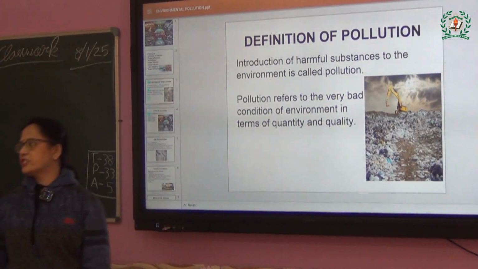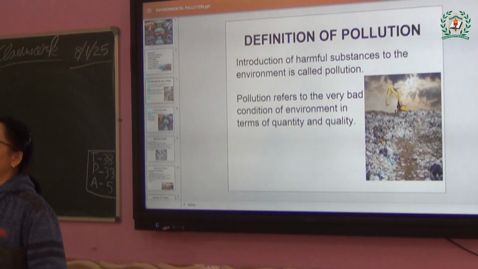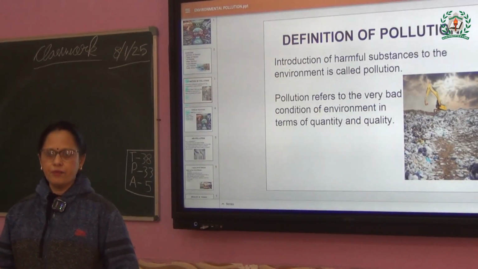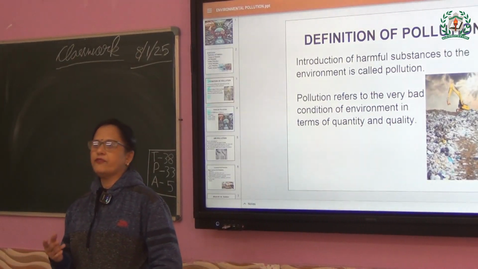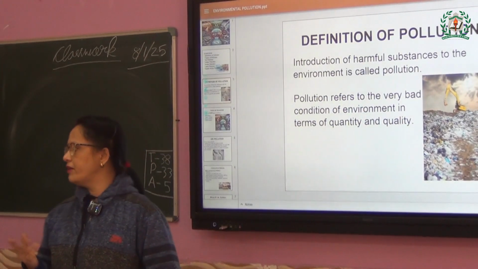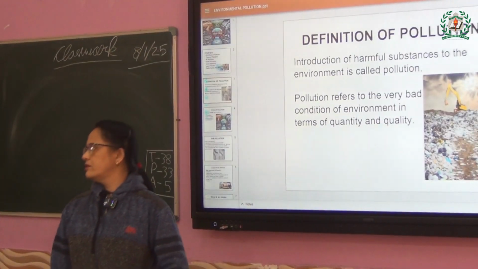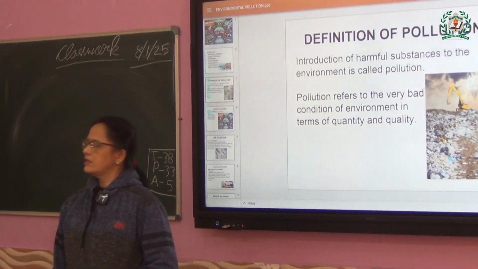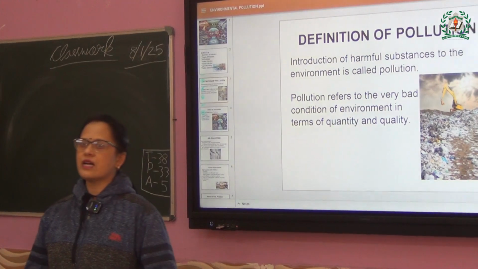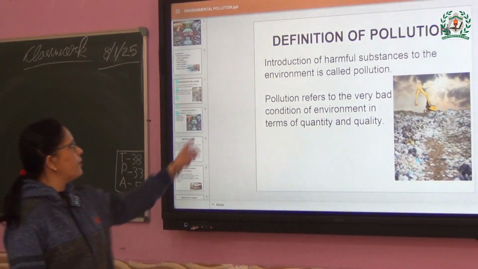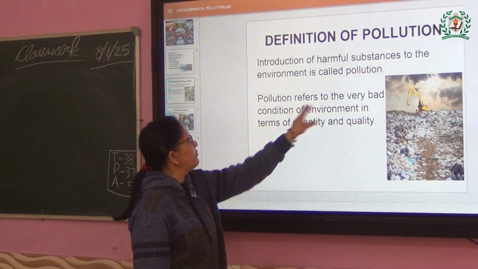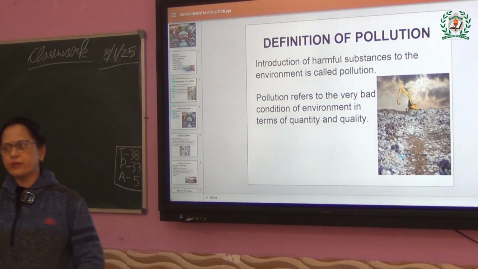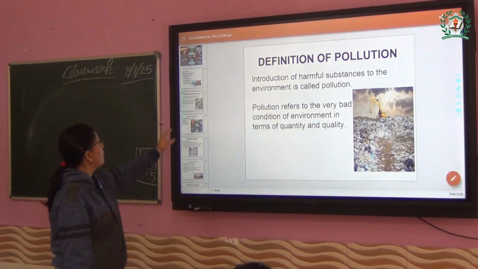Now, according to the definition of pollution, when unwanted or harmful things get contaminated with nature, at that time it becomes polluted. According to your knowledge, can any one of you say what pollution is? Slok? Pollution refers to a very bad condition of the environment in terms of quality and quantity. Quantity means how much is contaminating it and what is the quality of that.